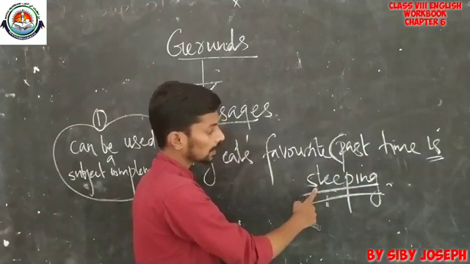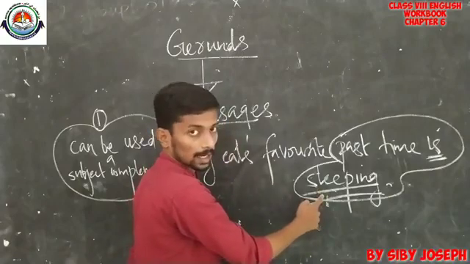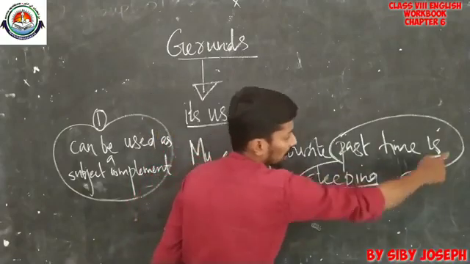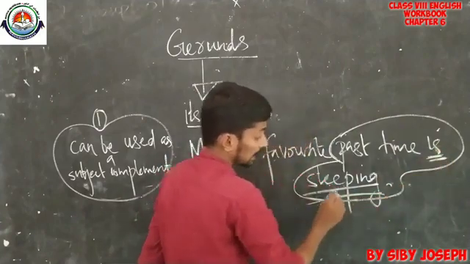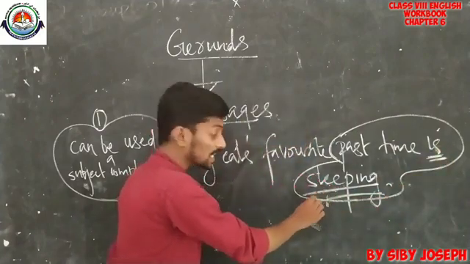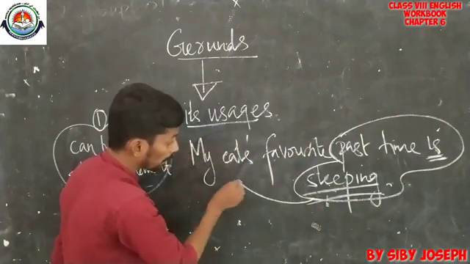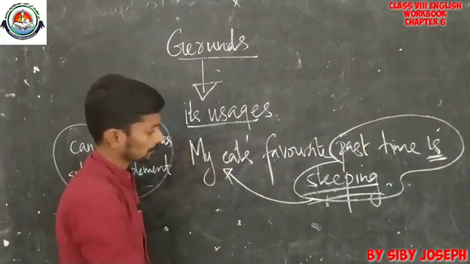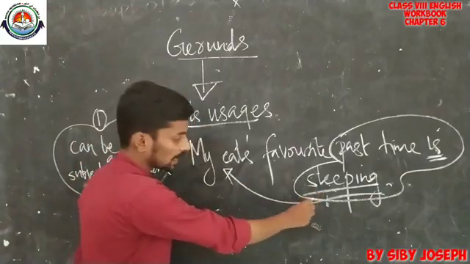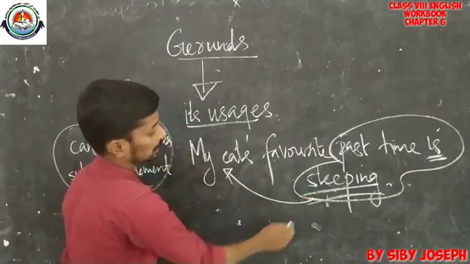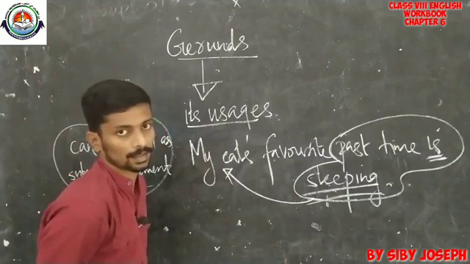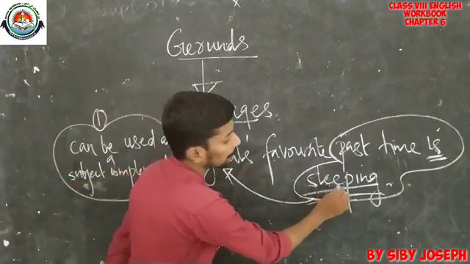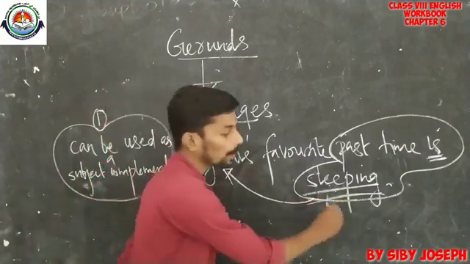And take this word sleeping. This actually means a complement is actually a part of a clause followed by the verb is and gives additional information about the subject. So it gives additional information about the subject. In that way, it can be said as a complement.